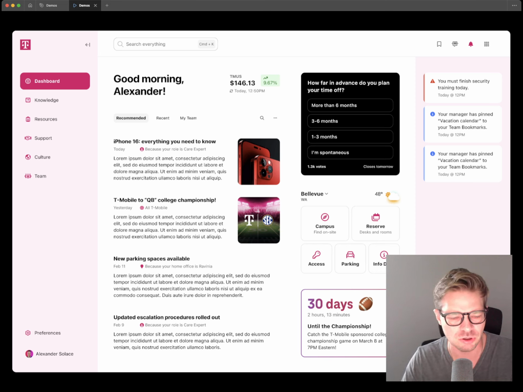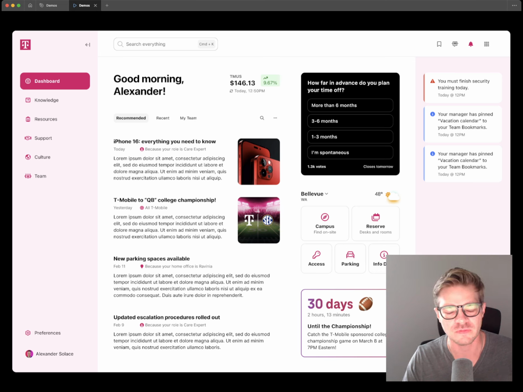So let's look at personalization first. And this comes through in a few ways. If we look at these content blocks here, these sort of news content, you'll notice that we're getting little indicators saying because your role is an expert or because your home office is in Georgia. We're serving content based on who you are, and being transparent about why you are getting that content is also super helpful for people to have context.